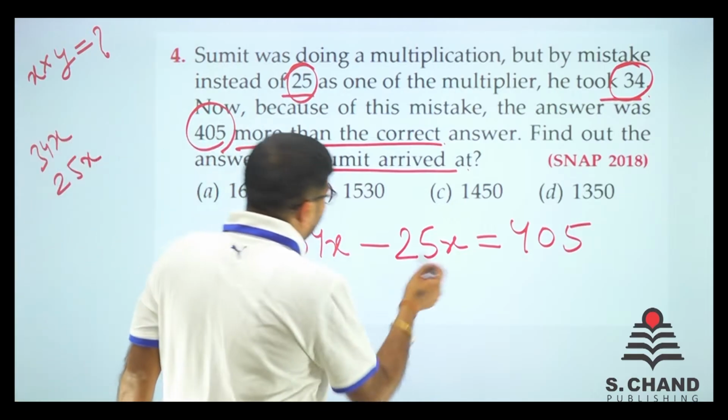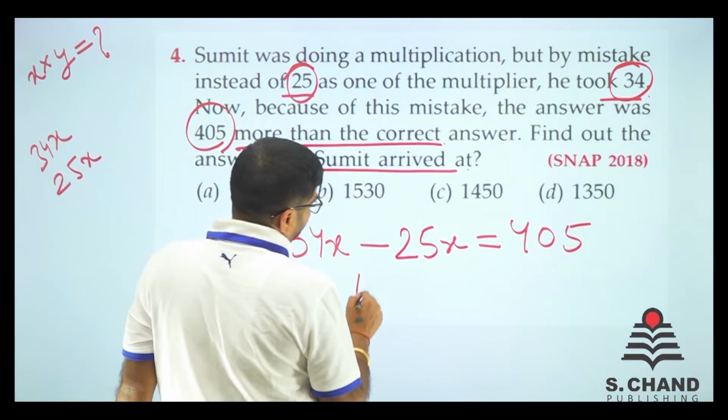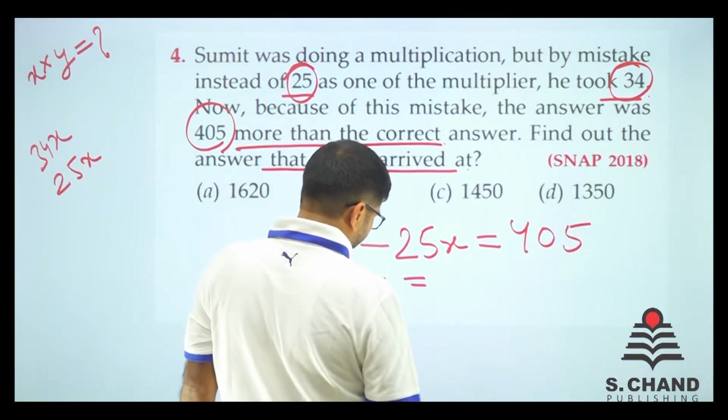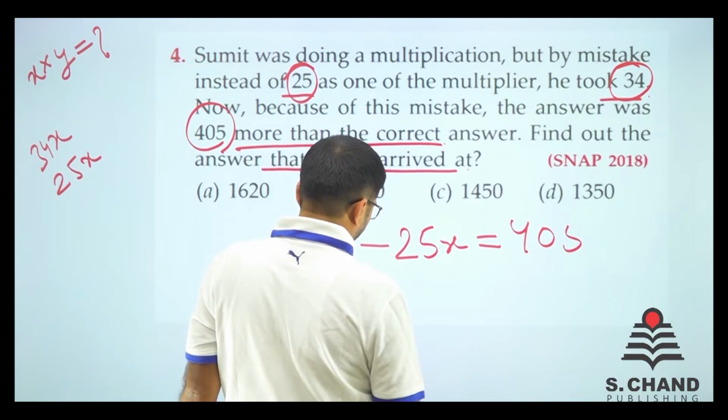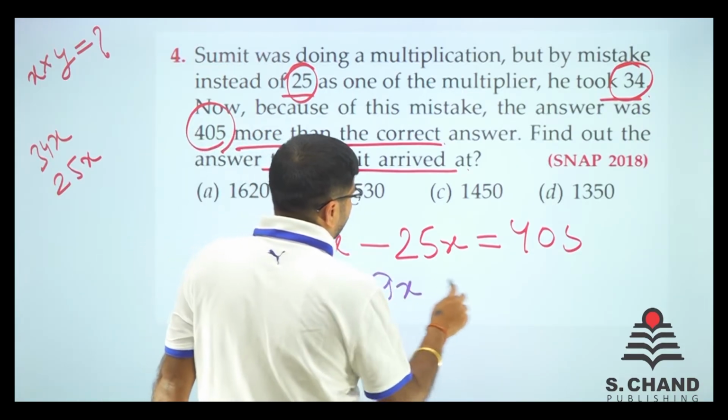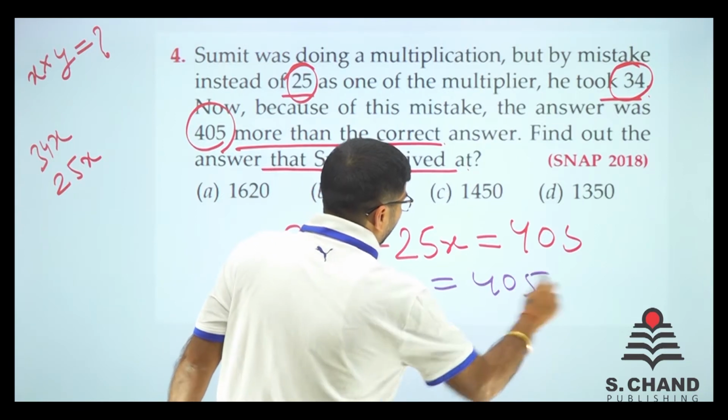34x minus 25x is 9x is equal to 405, right?